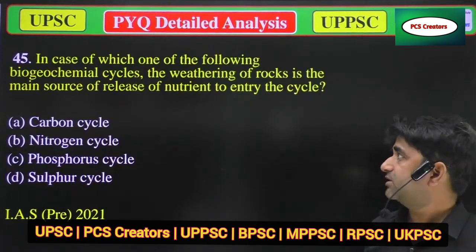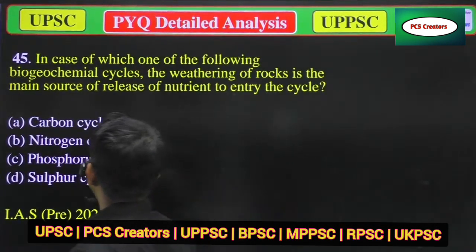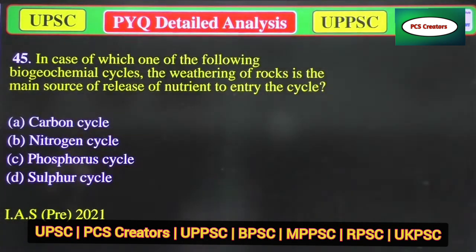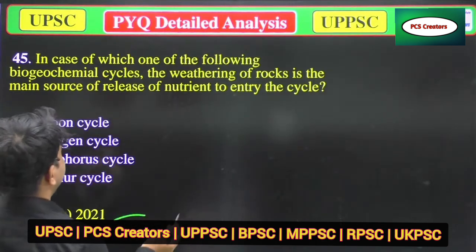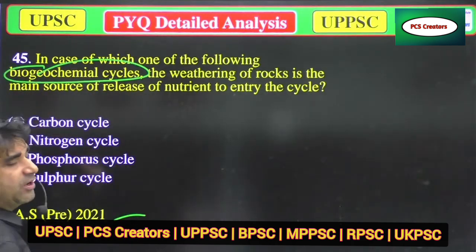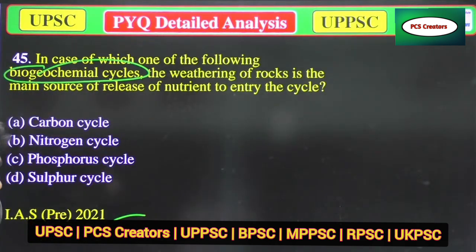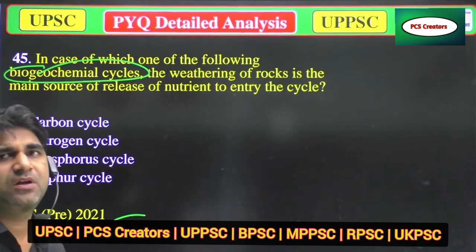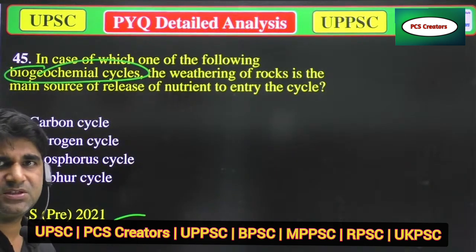Our next question is: in the case of which one of the following biogeochemical cycles is the weathering of rock the main source of release of nutrients to enter the cycle? When we talk about biogeochemical cycles, the substances change from biological substances to geological, or non-living things.